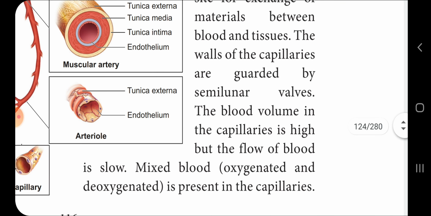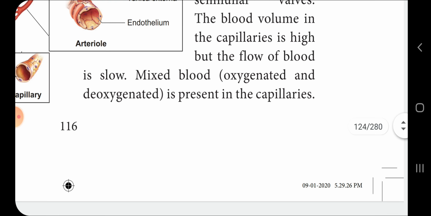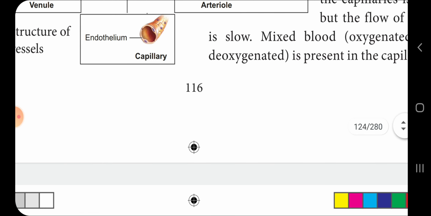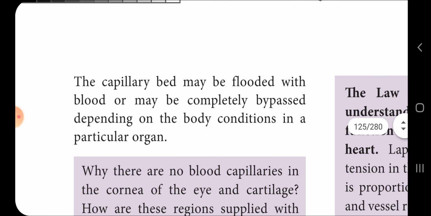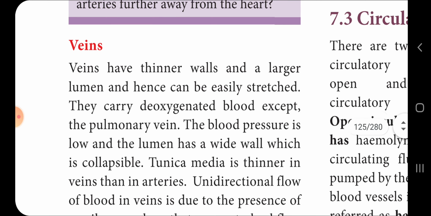The blood volume in the capillary is high but the flow of blood is slow. The capillary bed may be flooded with blood or may be completely bypassed, depending on the condition of the particular organ. சொல்லலாம். அடுத்து veins பார்த்துட்டோம்னா